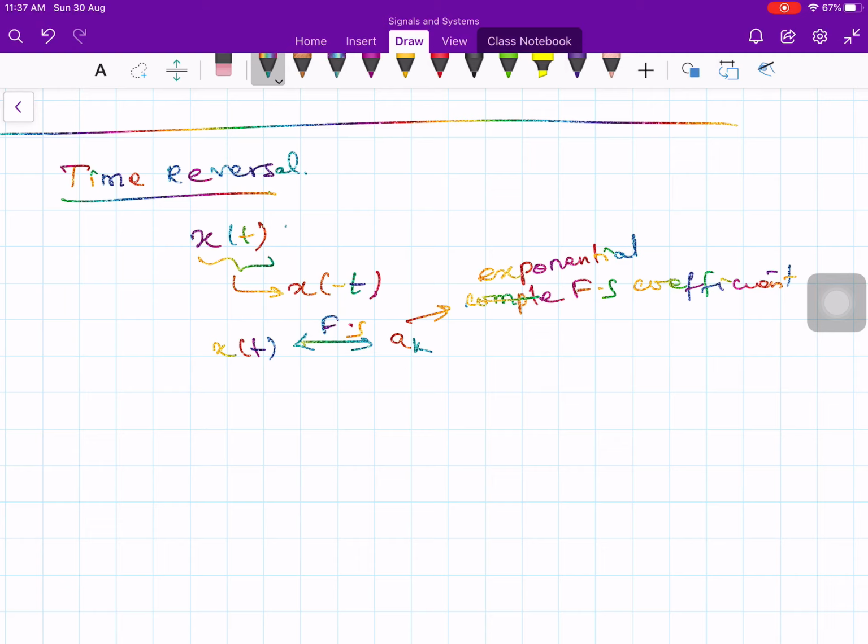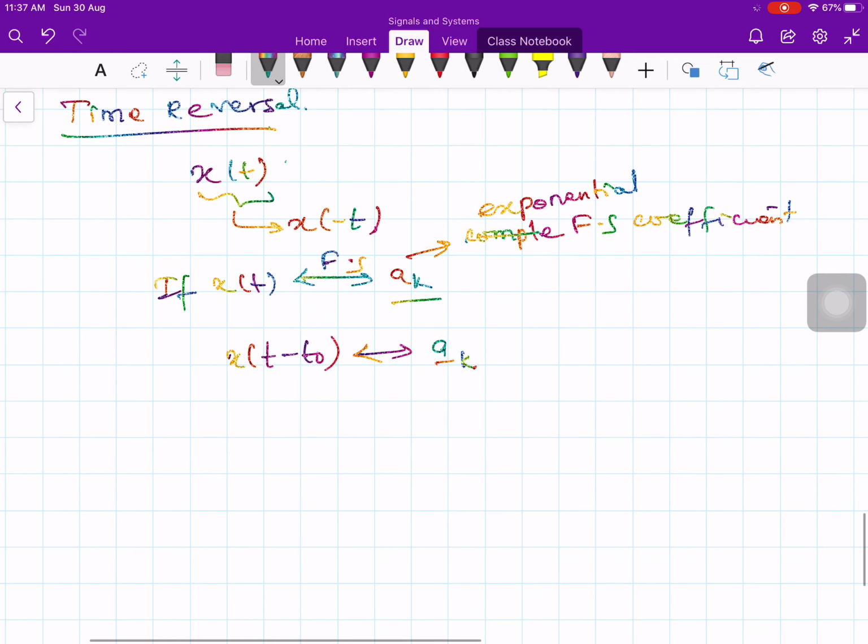Now if x of t has Fourier series coefficient a k, then x of minus t has the Fourier series coefficients a minus k. Okay, let us prove this.